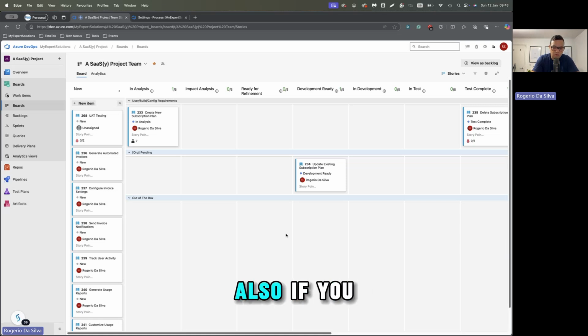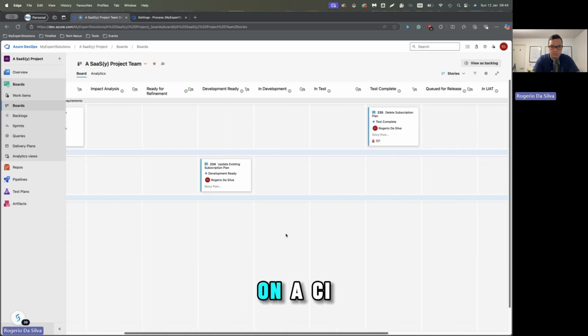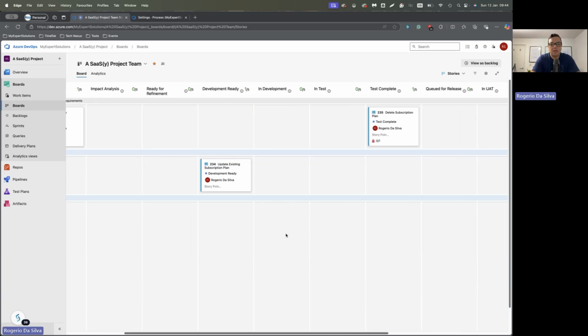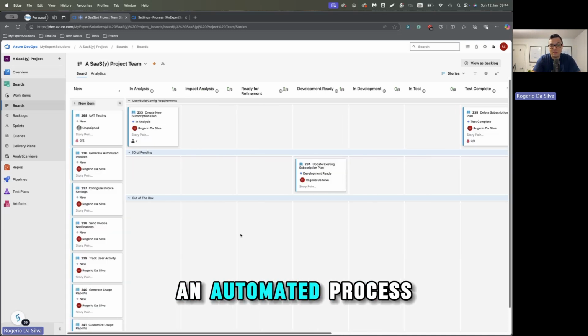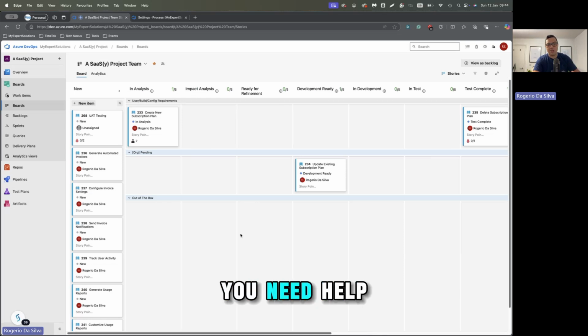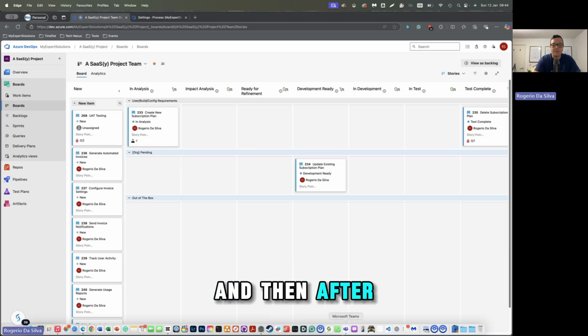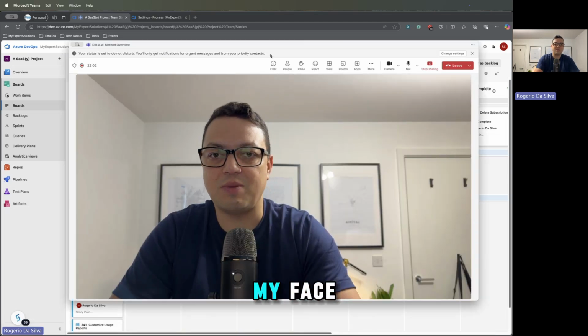But these can also, if you work on CI/CD, continuous development, continuous improvement, or a pipeline, all the automated process, it can also be set up as an automated process. So again, if you need help with that, myself and my network of people who work with these, we can get that done for you as well. We can kick off starting with the basic process first, help documenting and training the people who are going to be working on these, and then after that we can